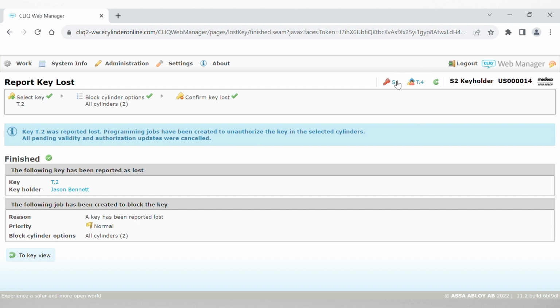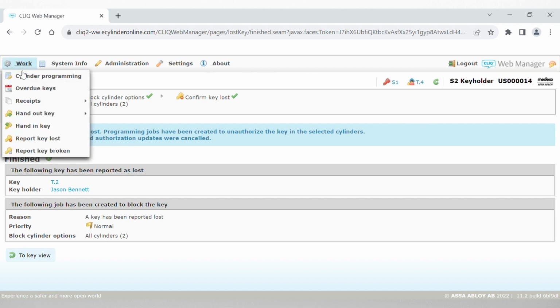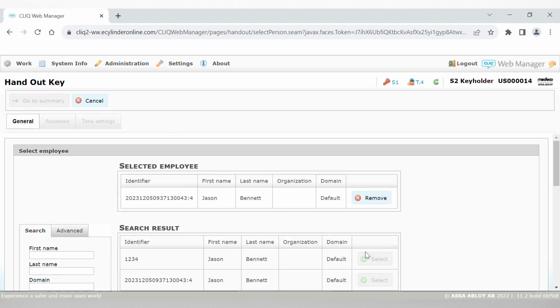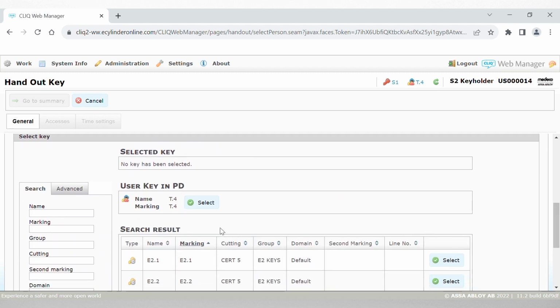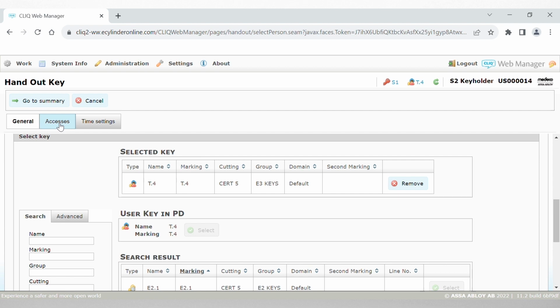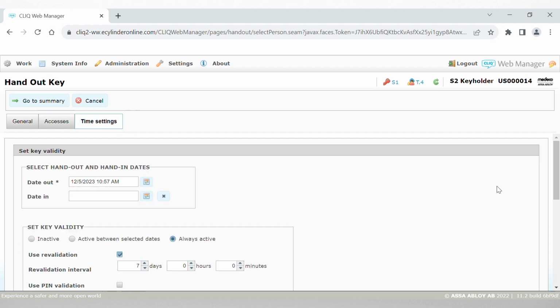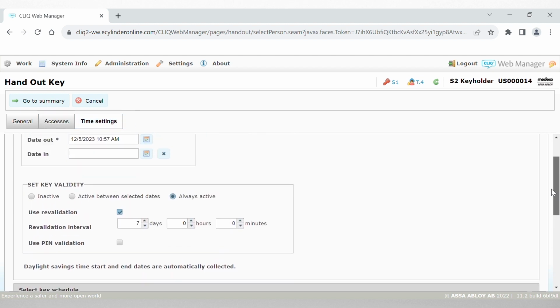The key that we have in the programming device has the accesses for the lost key copied to it. So we can go to Work and Hand Out Key to an employee, select the employee who lost their original key, select the key in the programming device, and because we have already copied the accesses and time settings to that key, those will populate automatically.